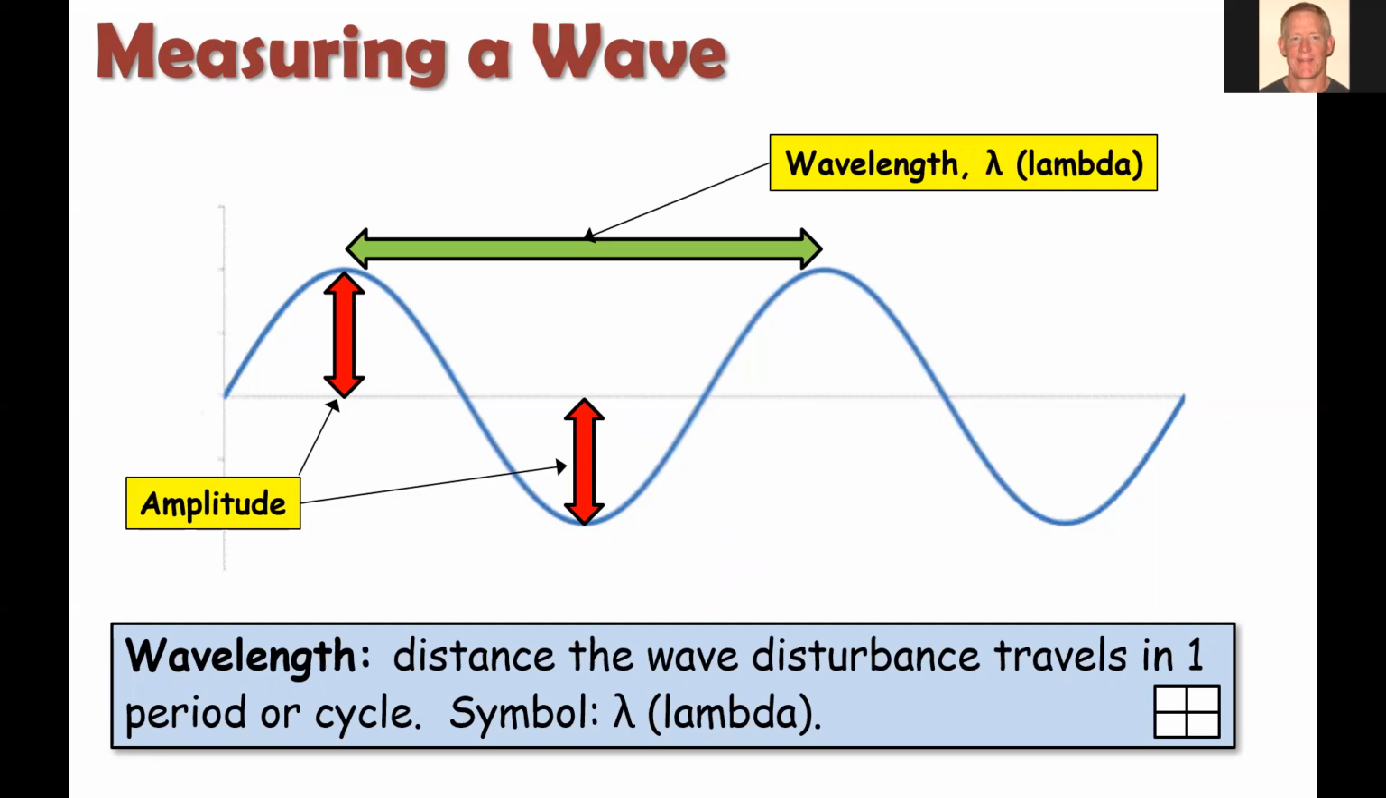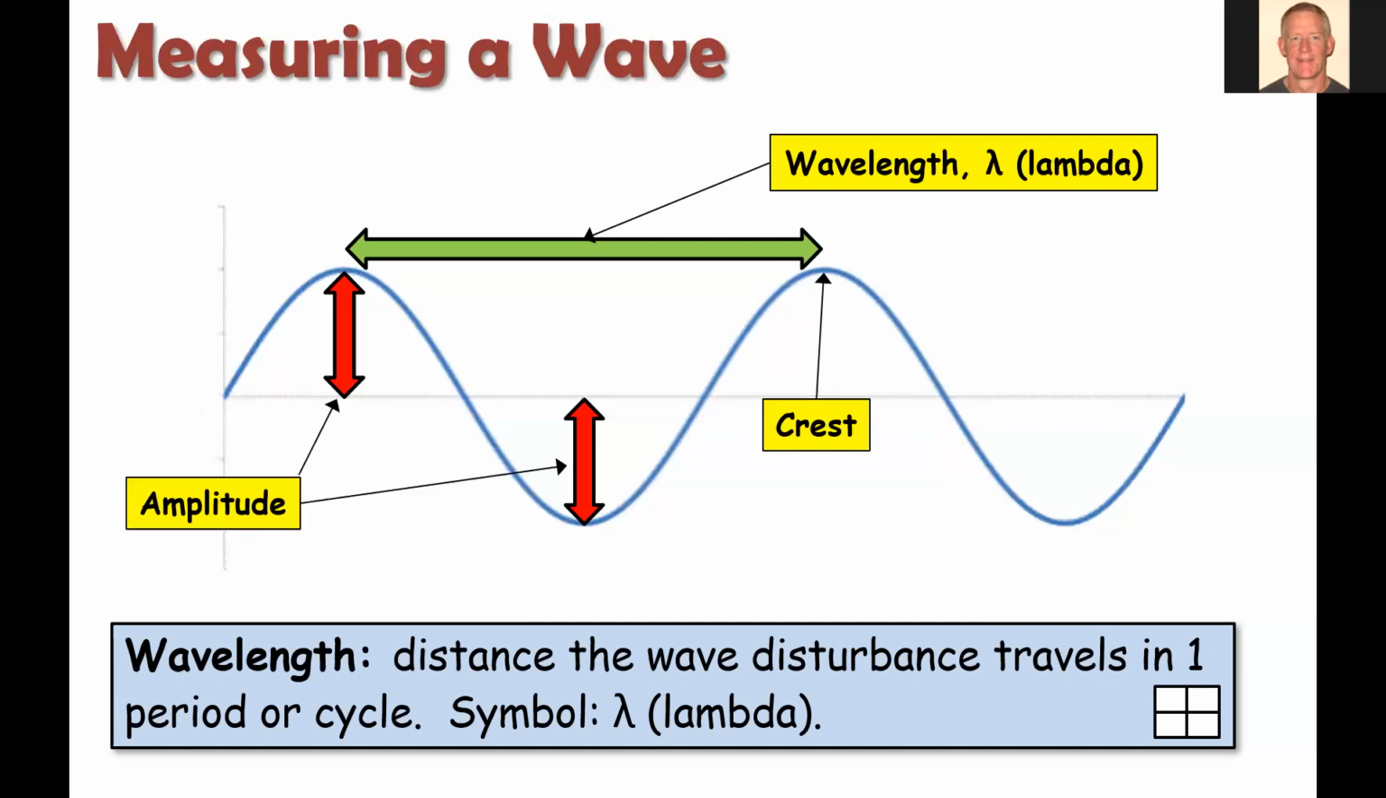Okay, so notice we have a new symbol for wavelength. It's the Greek letter lambda. It maybe looks like a Y upside down. And this is the symbol we will use for wavelength. And wavelength would normally be measured in meters or centimeters. It's basically a measure of length or distance.